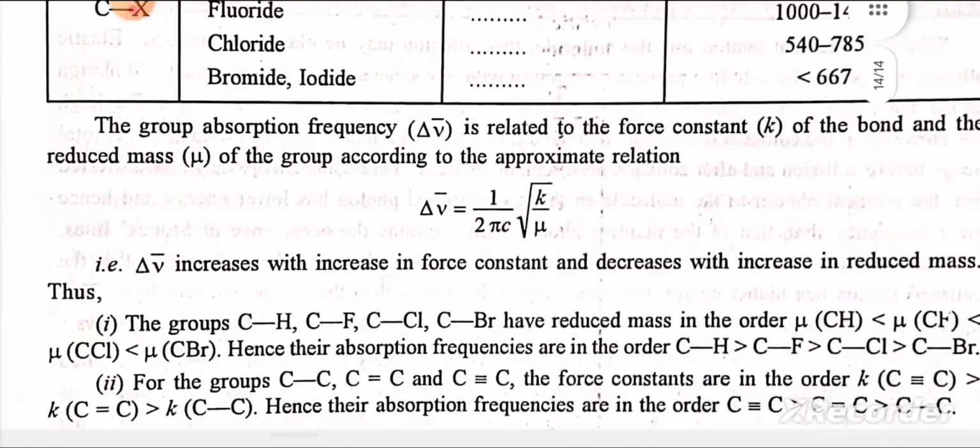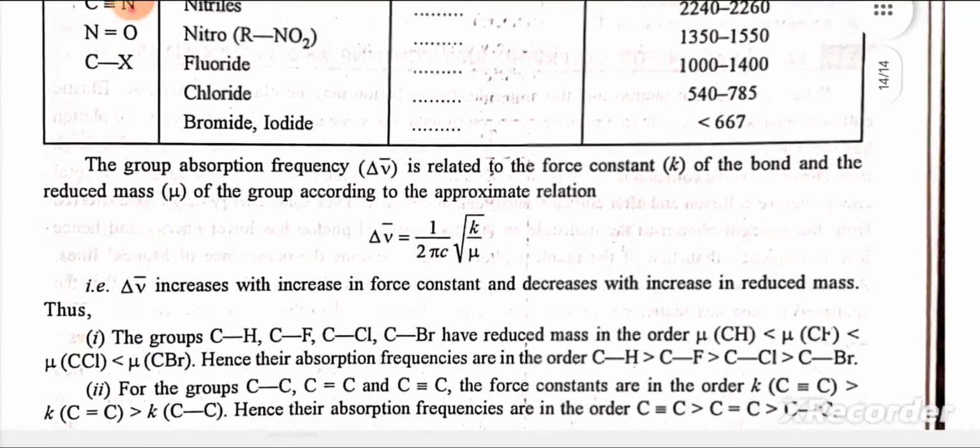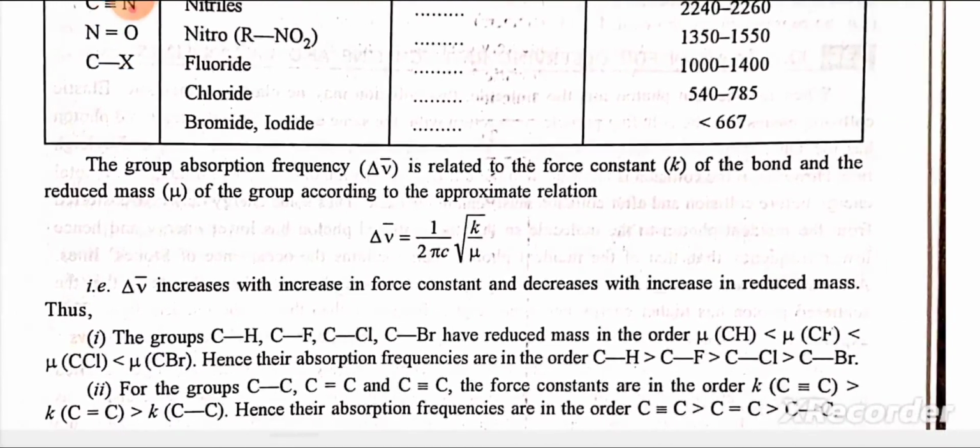The group absorption frequency delta V bar is related to the force constant K of the bond and the reduced mass mu of the group according to the approximate relation delta V bar is equal to 1 upon 2 pi c under root K divided by mu. That is, delta V bar increases with increase in force constant and decreases with increase in reduced mass.